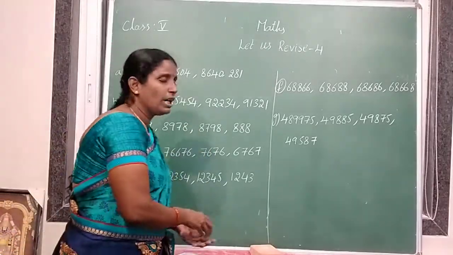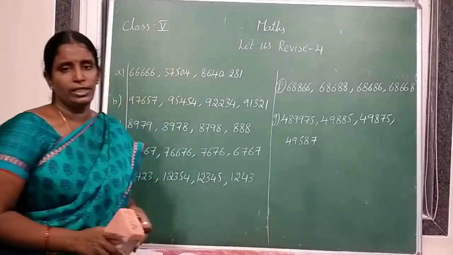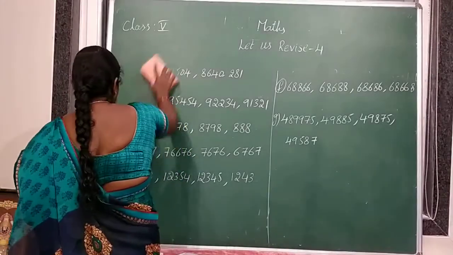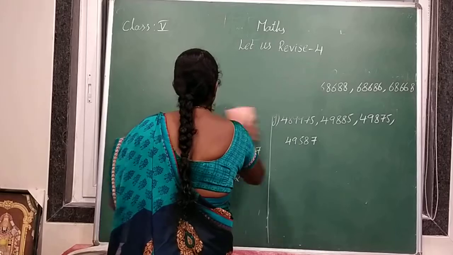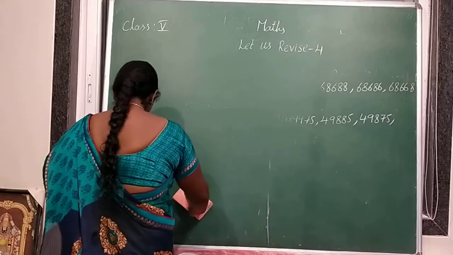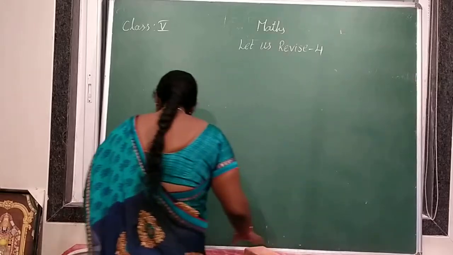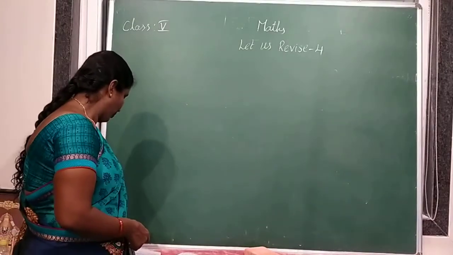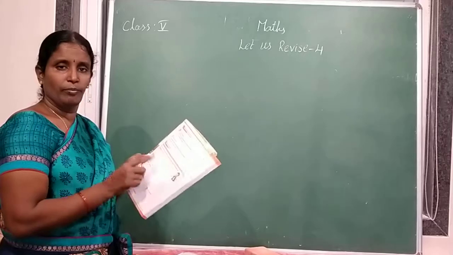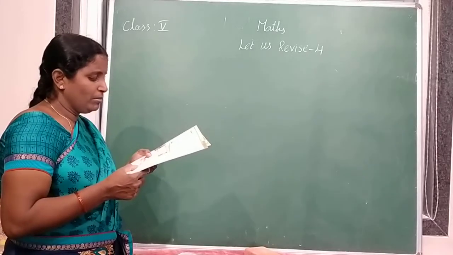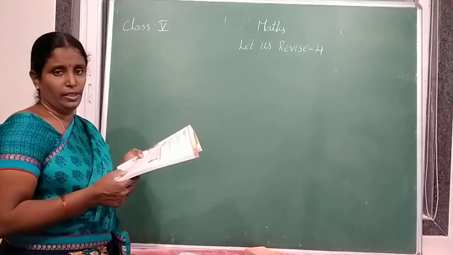Now today we are going to learn additions. Understood? Before going to additions, practice zone 7 is not completed. Find and write prime numbers between 1 and 99.